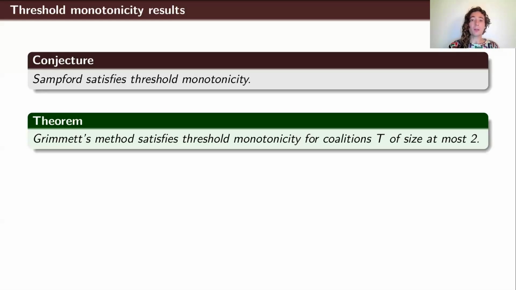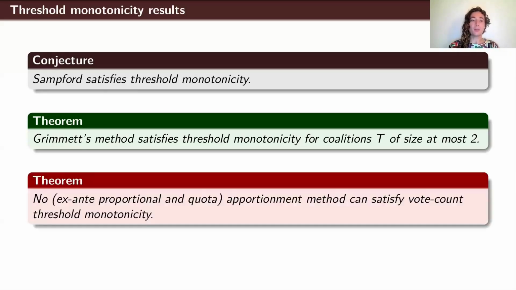Finally, for vote count threshold monotonicity, it turns out that's actually too much to ask for. In our paper, we have an impossibility theorem that it is impossible to satisfy vote count threshold monotonicity along with the other non-negotiable axioms of ex post quota and ex ante proportionality.